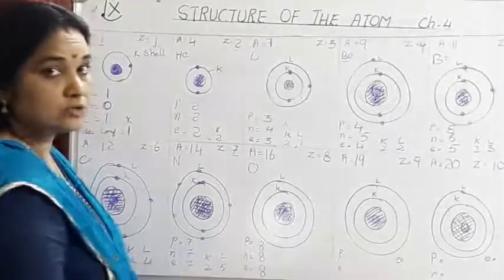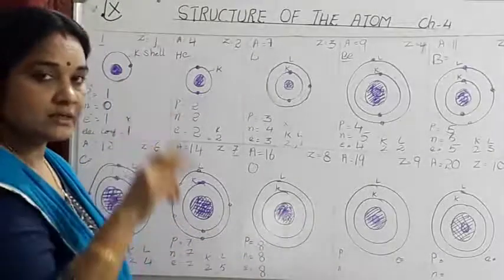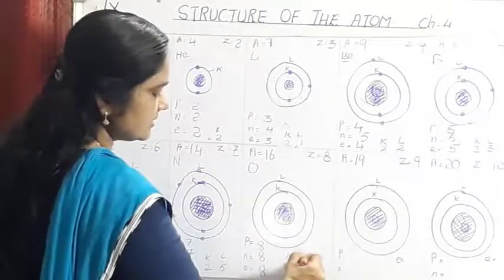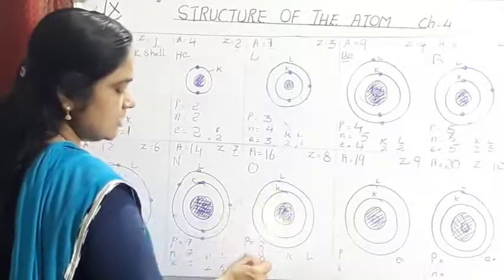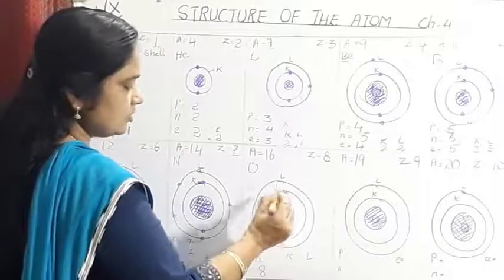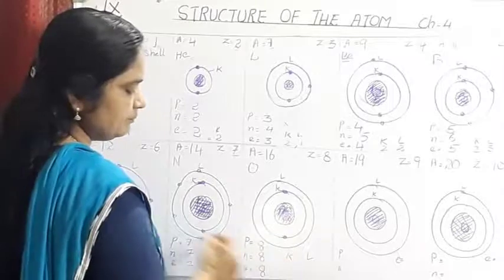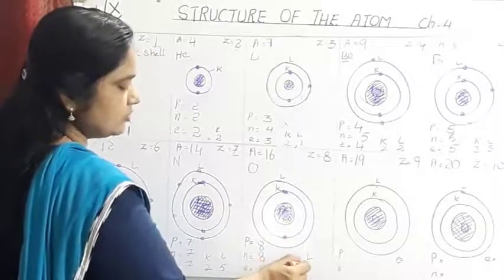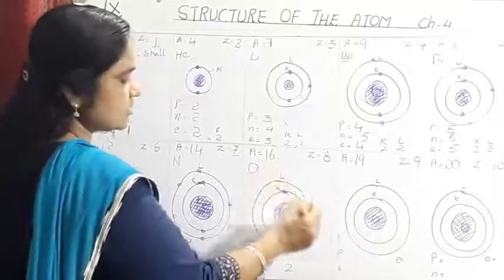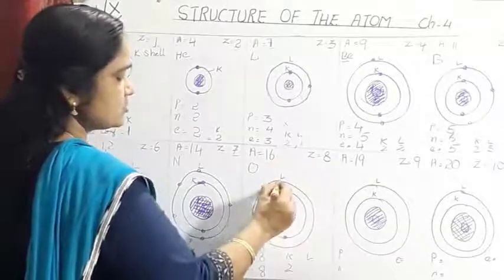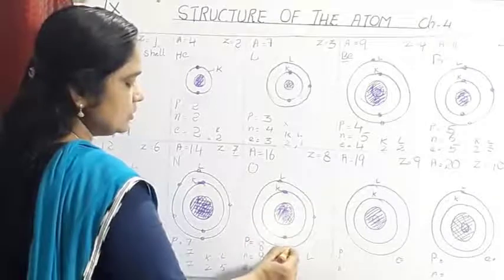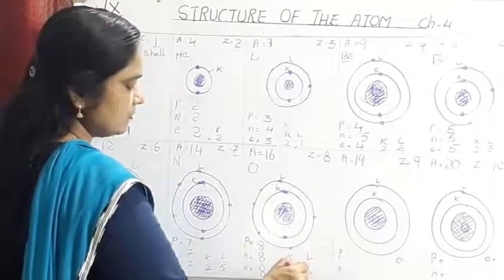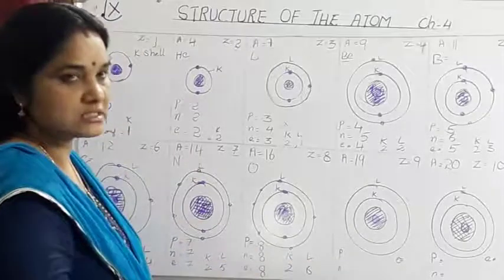Now electrons, how do you have to show them? Electrons occupy the energy levels around the nucleus. So how to write the electronic configuration? Write the shell numbers K and L. This is the first shell. So out of 8, how many electrons can be accommodated in the K shell? 2. So write 2 over here in the electronic configuration. So 8 minus 2, how many is remaining? 6. So 6 electrons will be occupying the L shell. So 1, 2, 3, 4, 5 and 6. So the electronic configuration of oxygen is 2, 6.